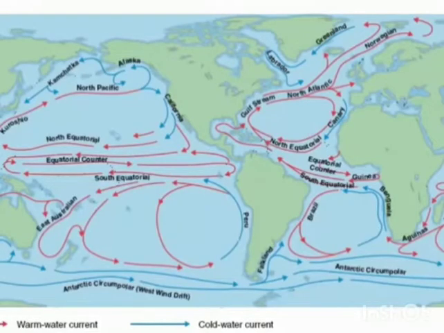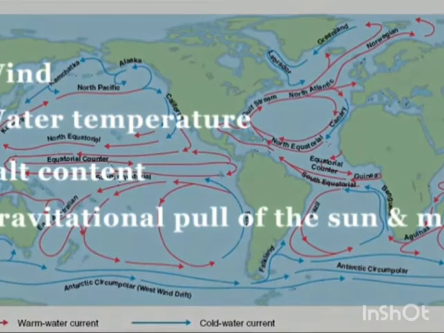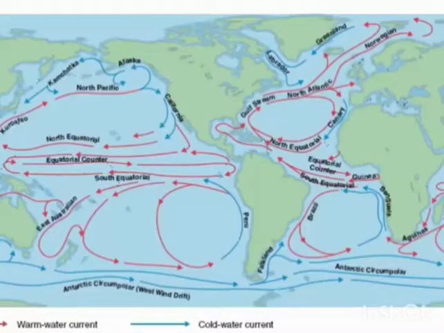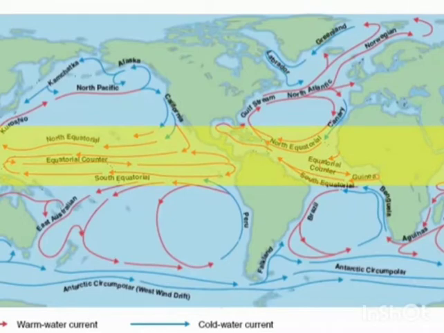It is a continuous movement of ocean water from one place to another. Ocean currents are created by wind, water temperature, salt content, and the gravitational pull of the sun and the moon. Generally, there are two types of ocean currents, cold and warm currents. You can see them in this picture. The red arrow indicates warm currents and the blue ones are cold currents. If you notice, most of the warm currents are near the equatorial region. That's where the sun rays fall directly and are found in abundance.